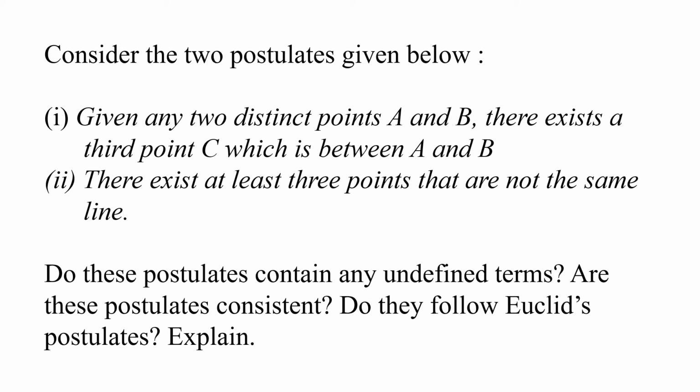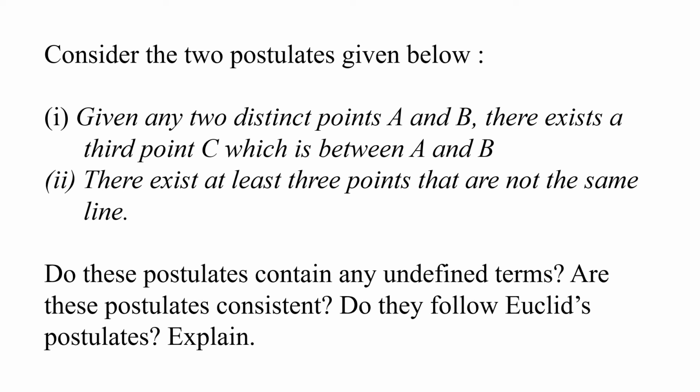And the second postulate, there exists at least 3 points that are not on the same line. So if you draw two lines, we have seen before, when we have only 2 points, then there is one line which passes through the 2 points. Now when you take 3 different points on a plane, there can be conditions like all the 3 points lie on the same line, or all the 3 points don't lie on the same line. When all the 3 points lie on the same line, then they are collinear points.